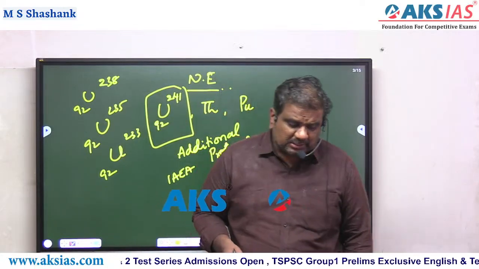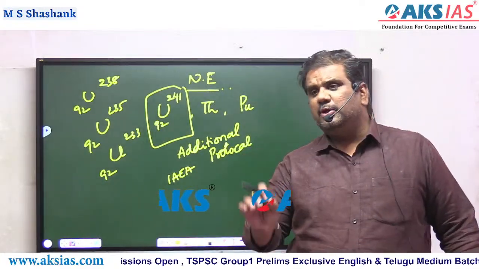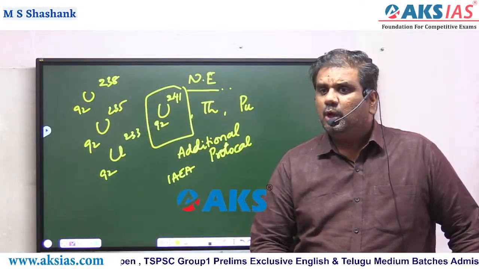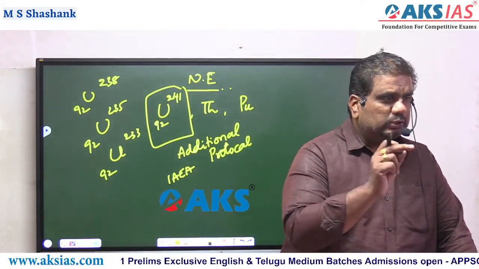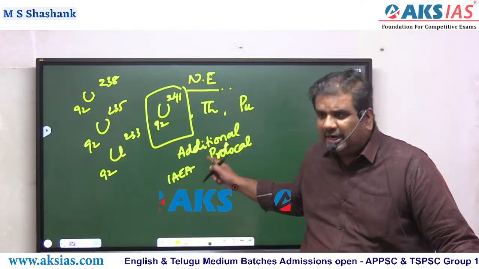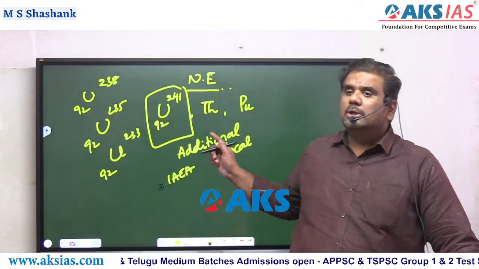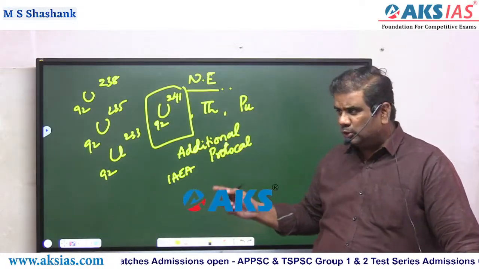Out of these 7, some of the operational nuclear reactors are under the surveillance of IAEA because of the additional protocol. The question is, what is this additional protocol? We need to know about that.